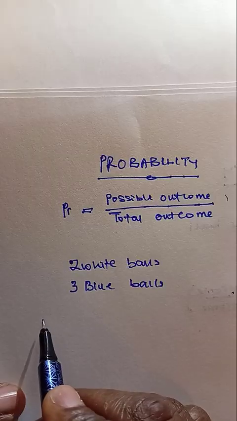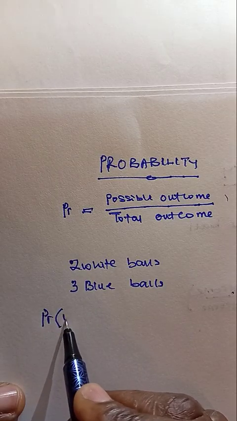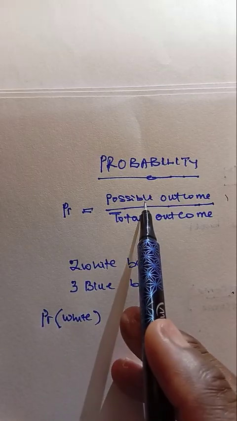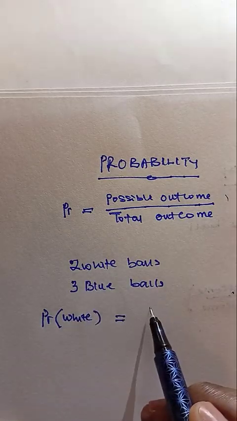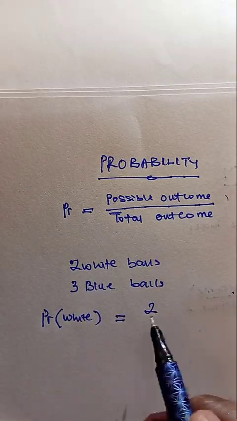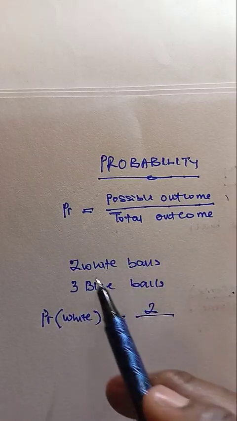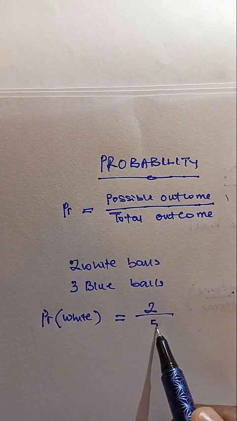So the probability of picking a white ball is the possible outcome of white balls, and how many white balls are there? We have two white balls, right? And total outcomes, how many balls are there in total? We have two white balls and three blue balls, so we have 5 here.